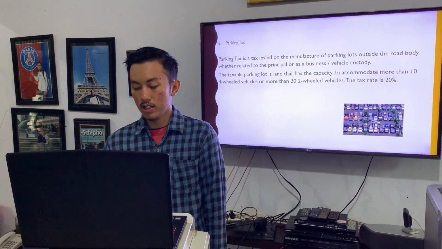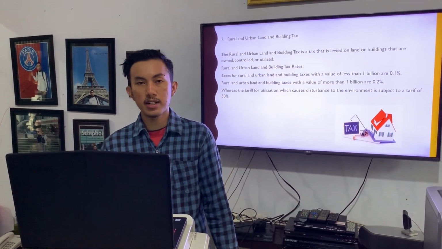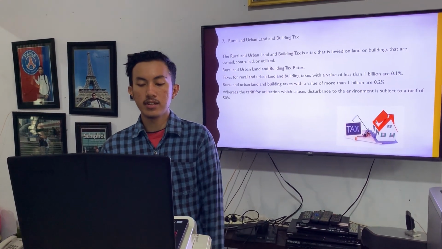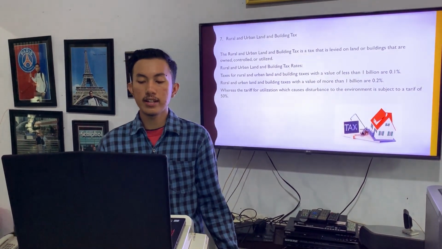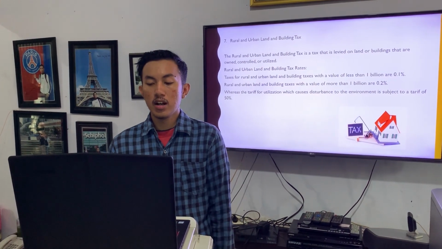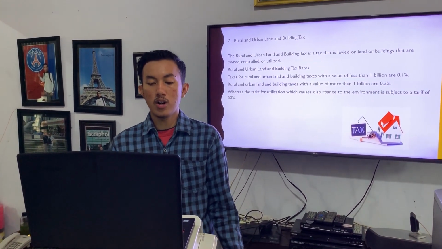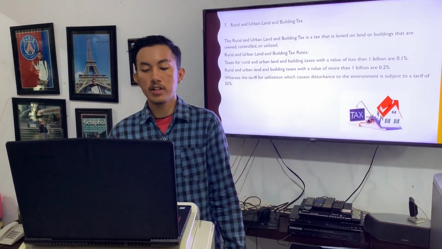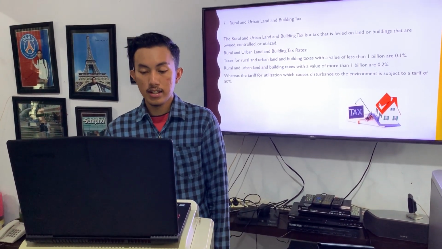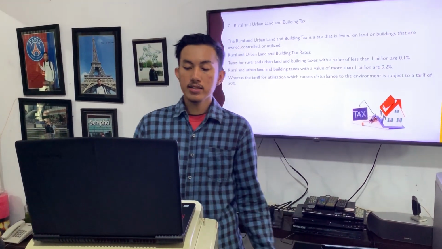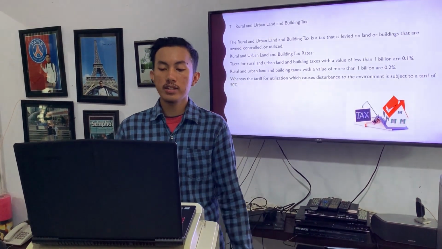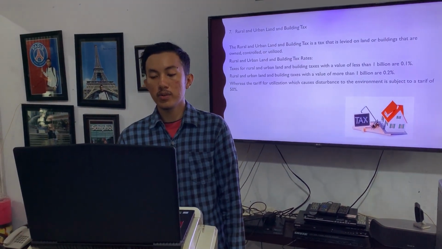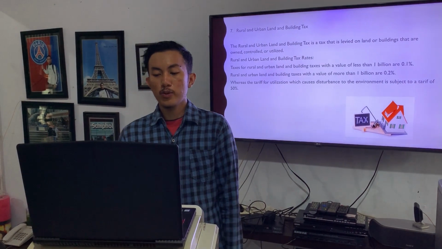Okay, let's do the last part. The last part is rural and urban land and building tax. The rural and urban land and building tax is a tax levied on land or buildings that are owned, controlled, or leased. Rural and urban land and building tax rate is, number 1, tax for rural and urban land or building with a value of less than 1 billion is 0.1%.